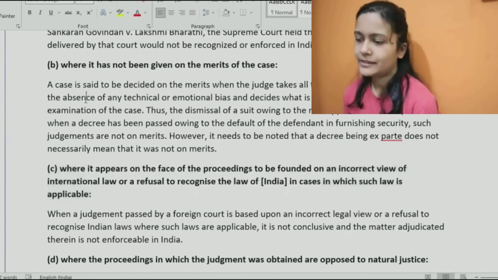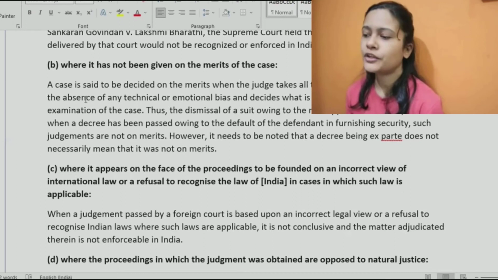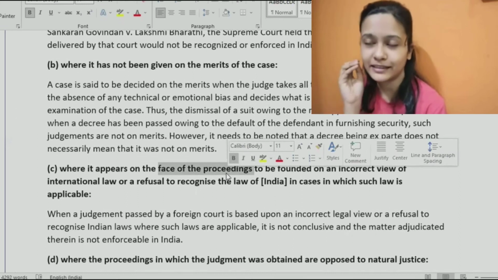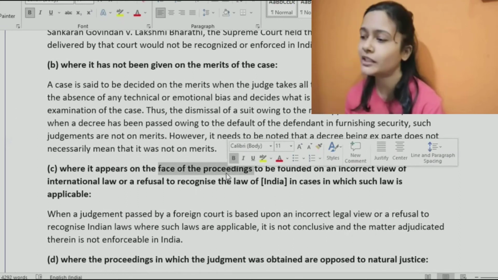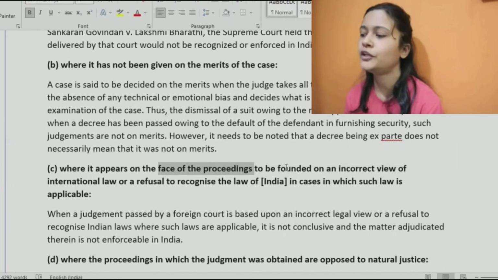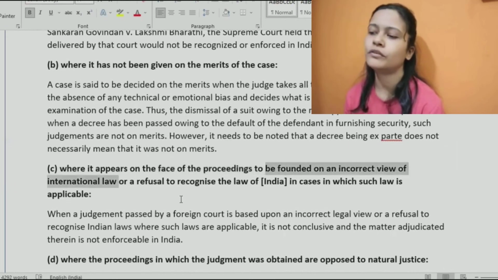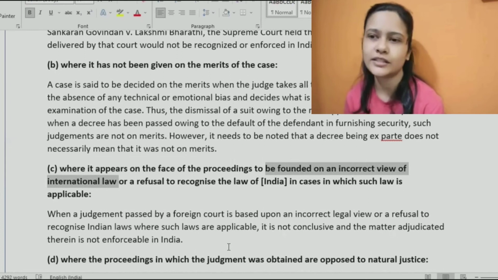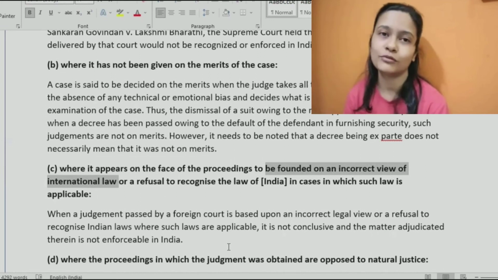Next one is where it appears on the face of the proceeding. When we see the case, it is very much clear on the face of it to be founded on an incorrect view of international law. There are certain principles established at international law, and it is completely against that established provision of law.